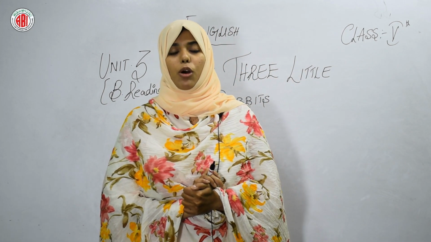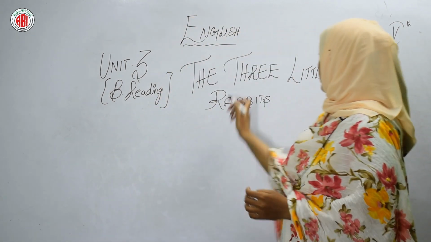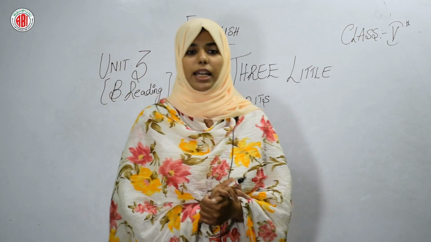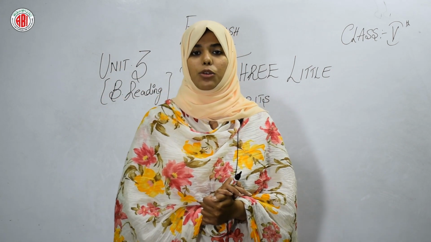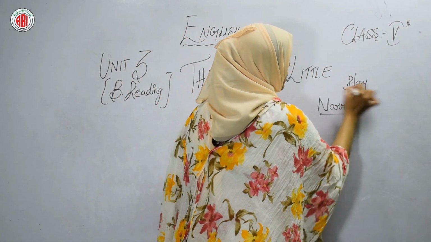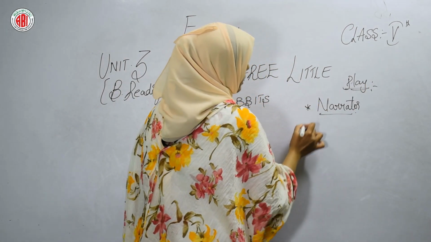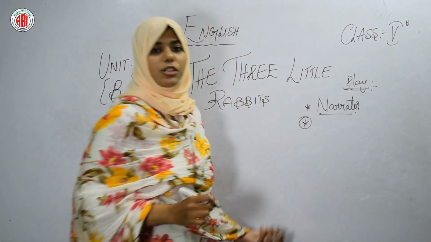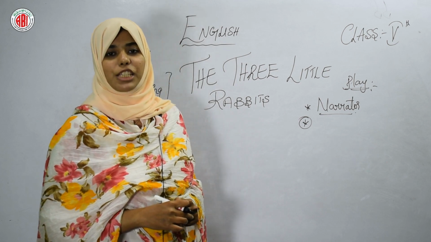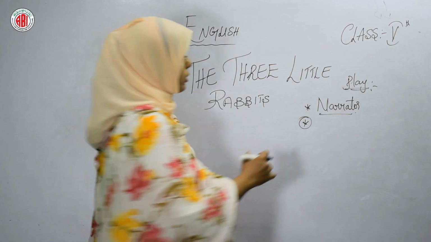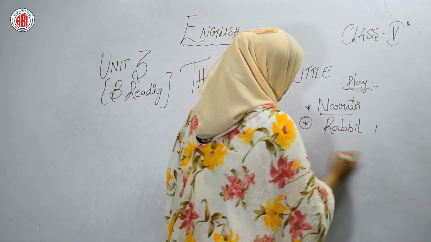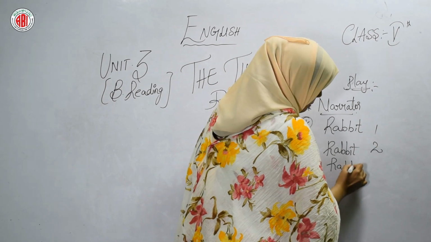So the name of the B reading is The Three Little Rabbits. Scene 1. So what is happening in scene 1? Let's see who the characters are. There is a narrator. As I said, this is a play, so there will be a narrator and there will be characters also. The characters are Rabbit 1, Rabbit 2 and Rabbit 3, as you can see in your textbook. So there are 3 rabbits.